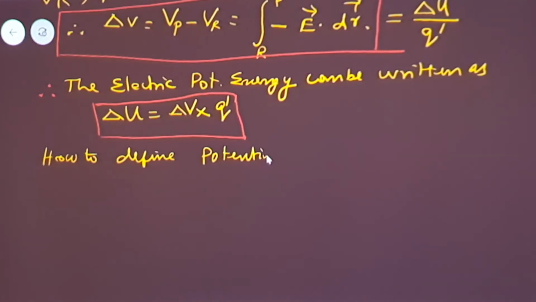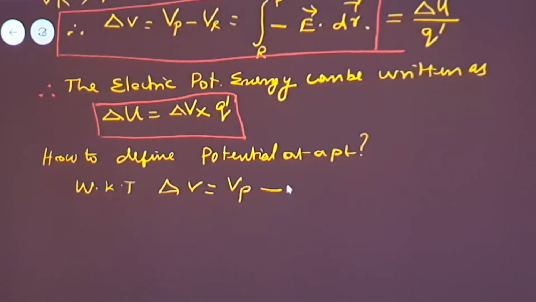I have written Vp and VR. What are those? The potential at a point P and the potential at a point R. So how do we define the potential at a point? Let us take this equation again. We know that delta V is equal to Vp minus VR. In this case, the work is done by moving the unit positive charge from the point R to the point P.